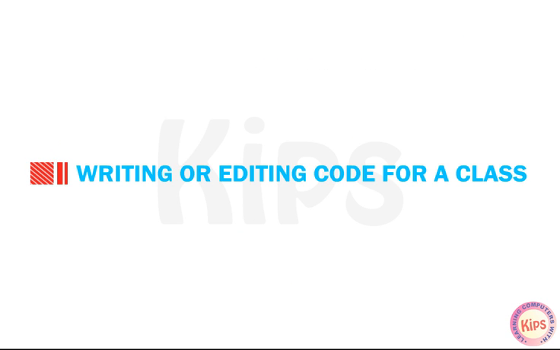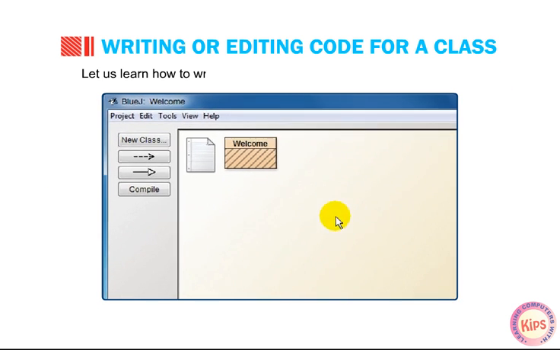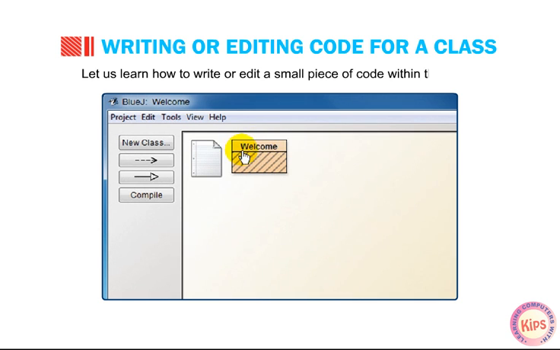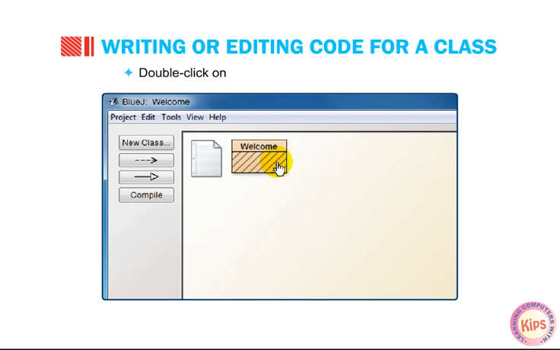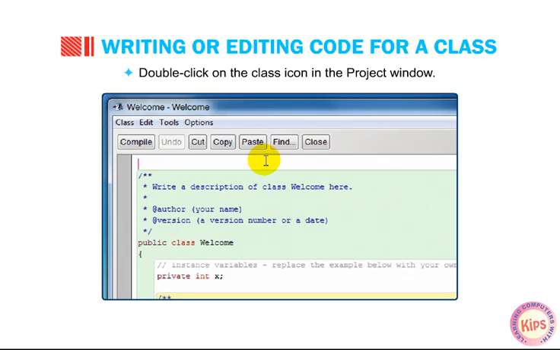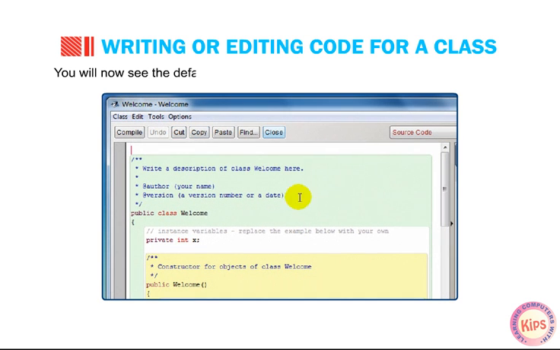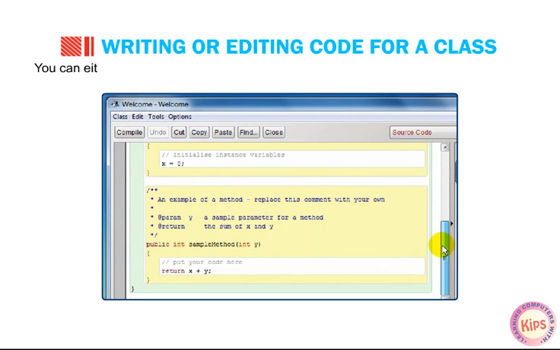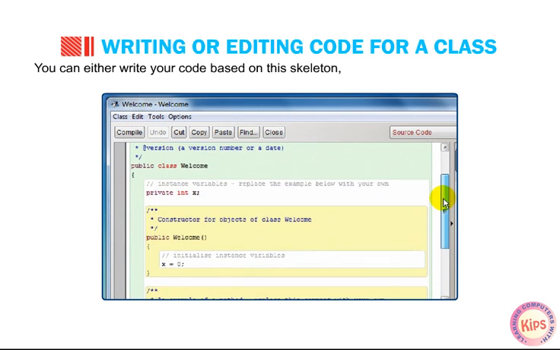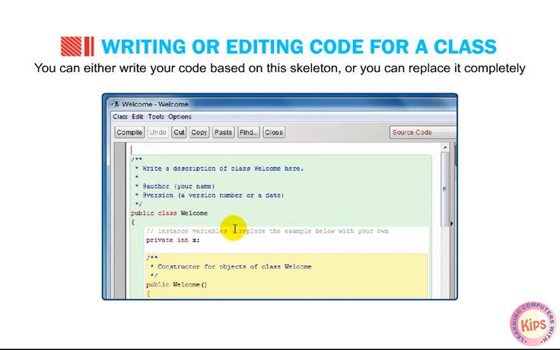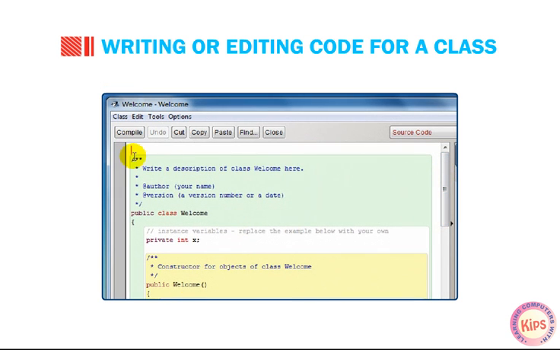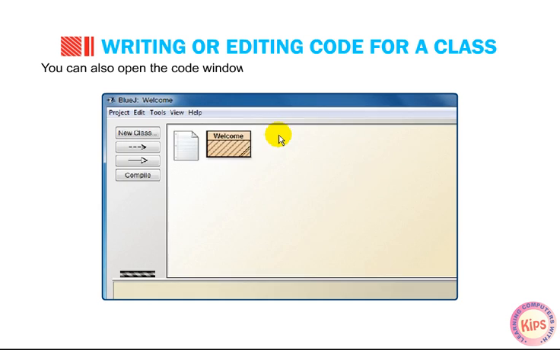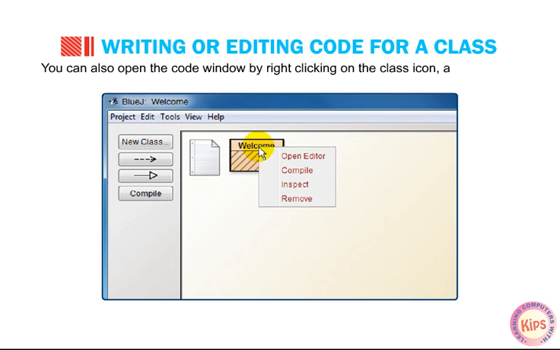Now let's talk about writing or editing code for a class. Let us learn how to write or edit a small piece of code within the class. Double-click on the class icon in the project window. You will now see the default skeleton code which is already written in the class. You can either write your code based on this skeleton or replace it completely with your own code. You can also open the code window by right-clicking on the class icon and selecting the Open Editor option.